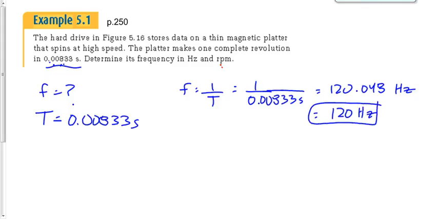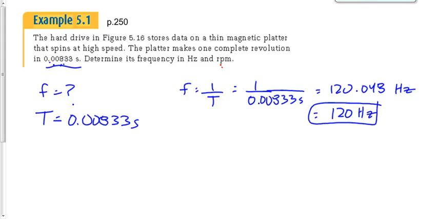So think about this. This platter in the hard drive is spinning around at 120 rotations per second, 120 times per second. That's why you can access data so quickly on a hard drive, right? Data is scattered all over the place on this hard drive, but because it's spinning so quickly, you can still access it fairly quickly.